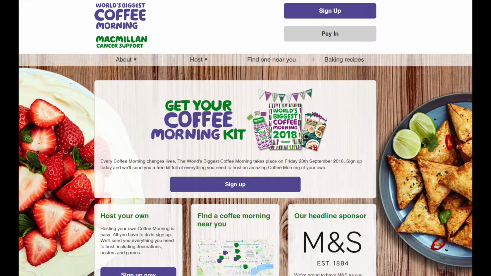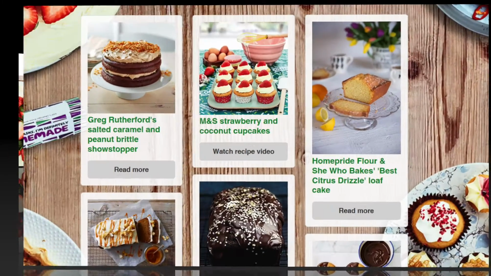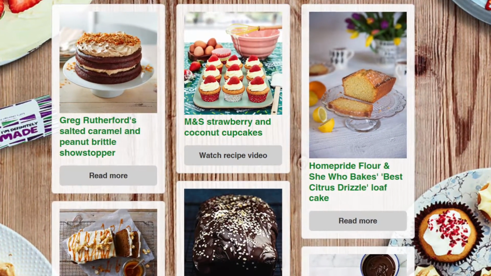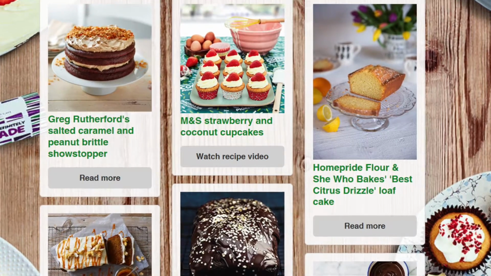The world's biggest coffee morning is on Friday the 28th of September, and it is Macmillan's biggest fundraising event for people facing cancer. They ask people all over the UK to host their own coffee mornings, and donations on the day are made to Macmillan. Maybe this is a great fundraiser your school council could support.